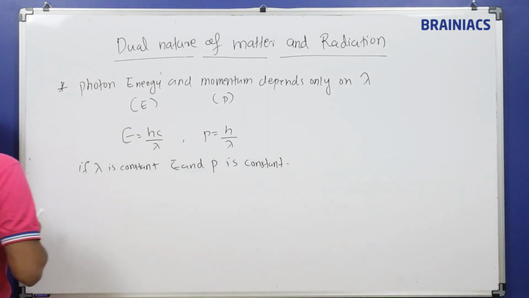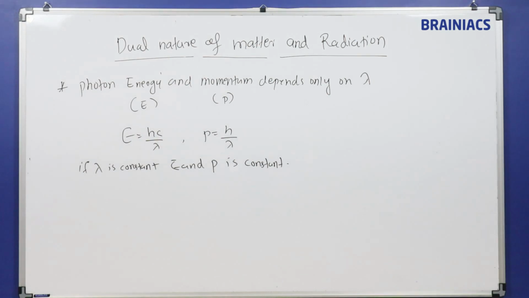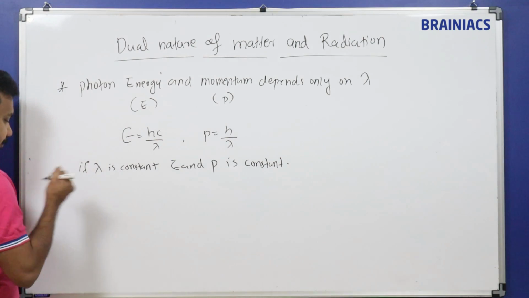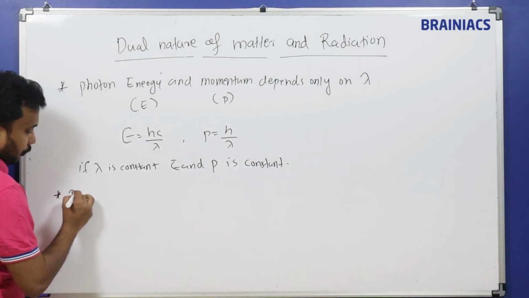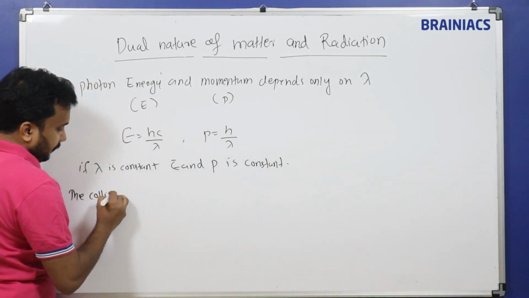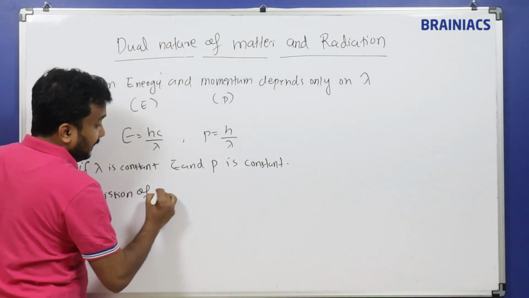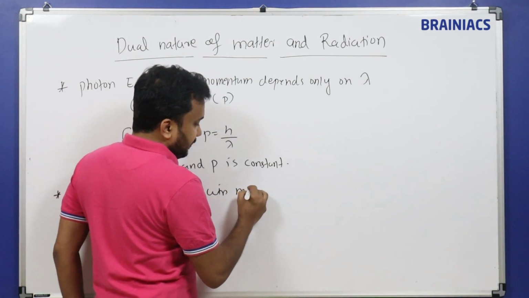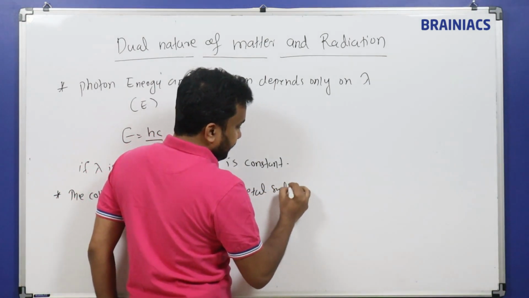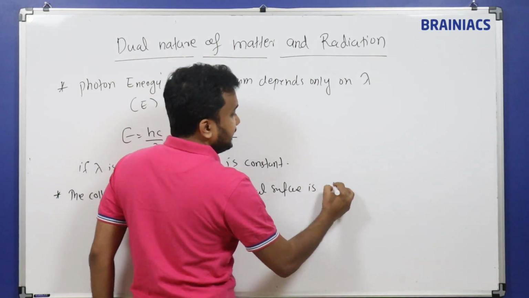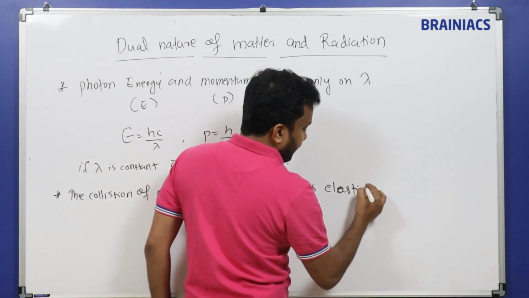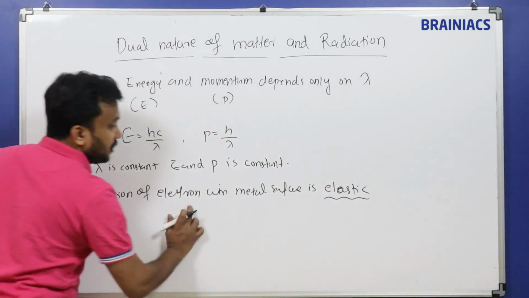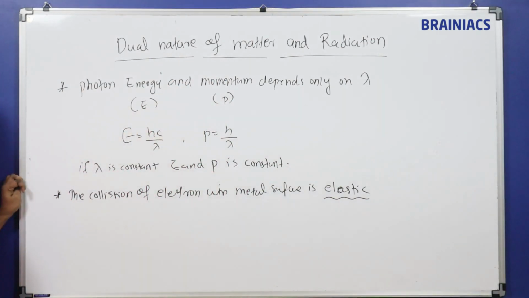Next point, I would like to add over here. What is the next point? The collision of electrons with the metal surface is elastic. We are assuming it is elastic to make our calculation easier, nothing else. So the collision of electrons with the metal surface is elastic.